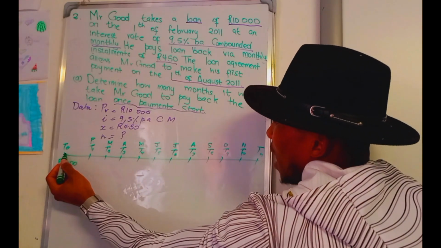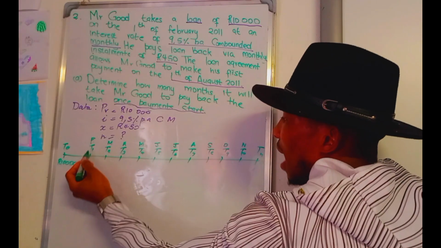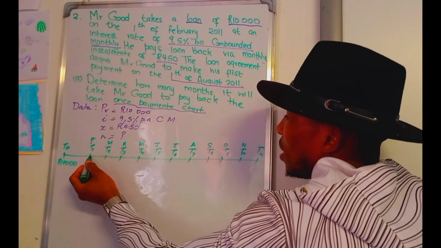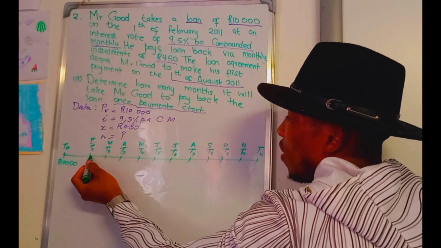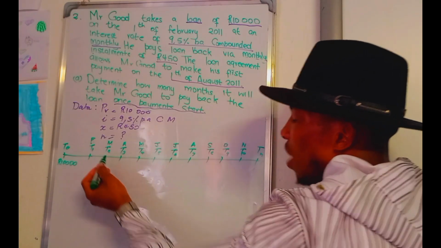Remember, on the timeline here is the beginning of a month, then here is the end of T1, and you start the beginning of the next month, which is March. Then is the end of March.